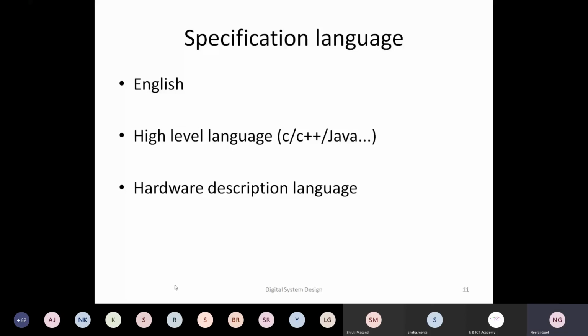Still, it will lack some behavior which we have to specify for hardware. So we need a more accurate description language which can describe the hardware.